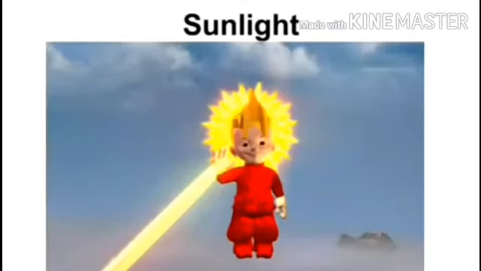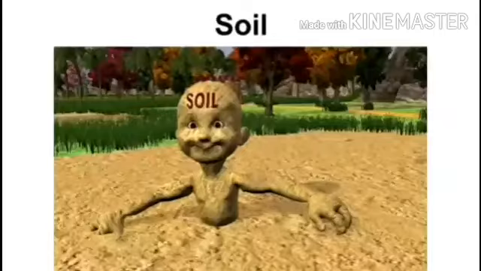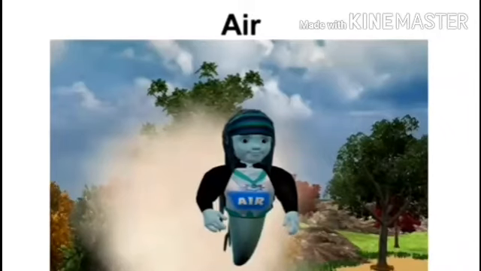So, here are some things or some elements. Can we live without them? Without sunlight? Yes. Without water? Without soil? No. And air? We cannot live without sunlight, water, soil and air. So these are the important things of life which are necessary for our life.